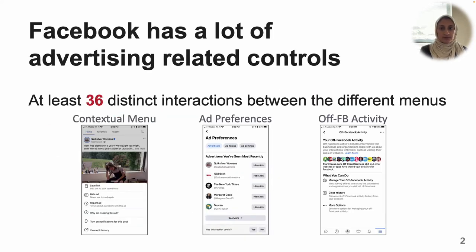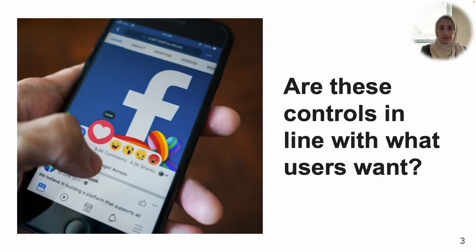To provide a bit of background, Facebook has a lot of advertising controls. At the time of our study, we counted 36 of them. They're mostly located in the contextual menus on ads themselves and inside the ad preferences and off Facebook activity settings menus. We wanted to know if these controls really align with what users want and need.